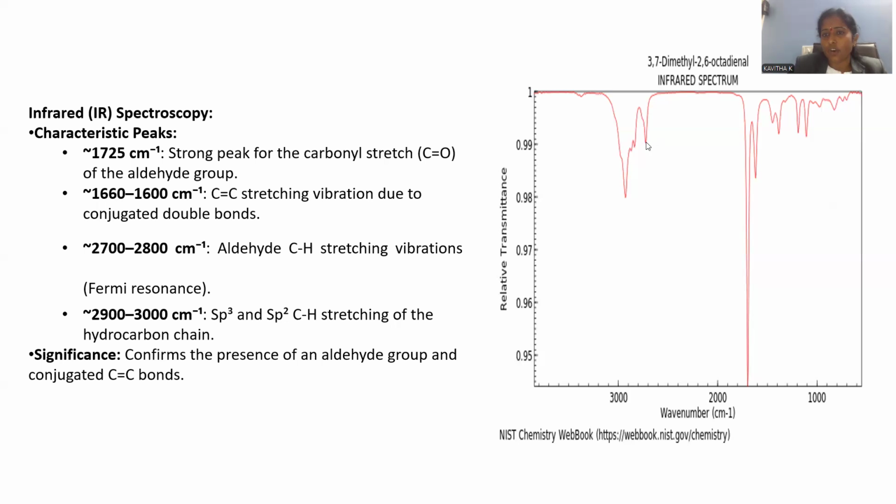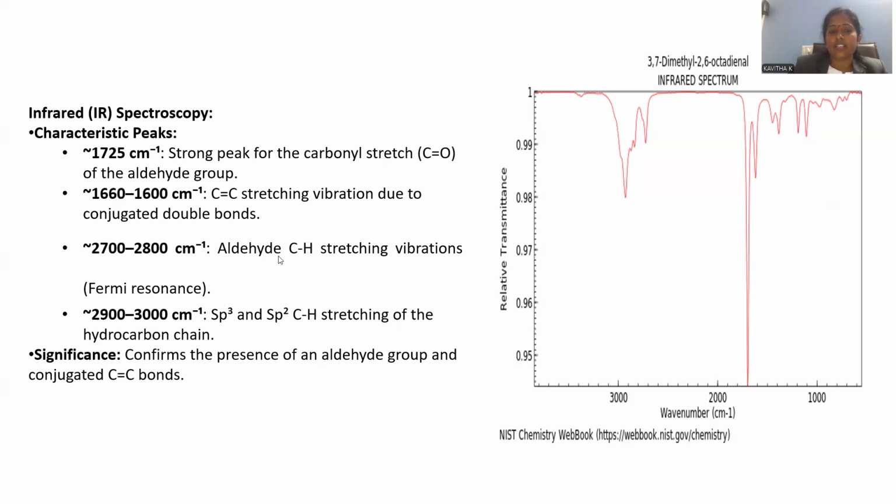Here this short peak you can notice. That corresponds to aldehyde carbon-hydrogen stretching. In the aldehyde we have a CH bond, right? That CH is able to stretch at this point. 2900 to 3000, this is the most important. Another one you can clearly observe at the range of 3000 centimeter inverse. That is for what? Carbon-hydrogen stretching of sp3 and sp2.